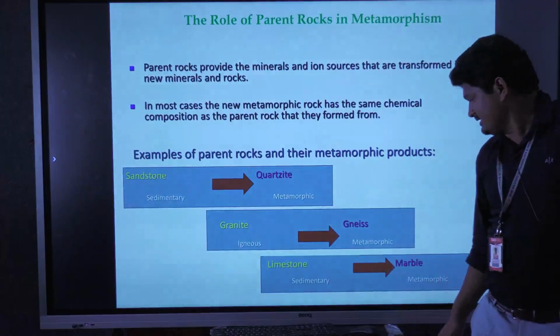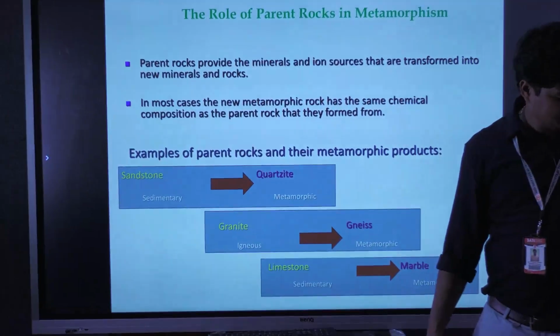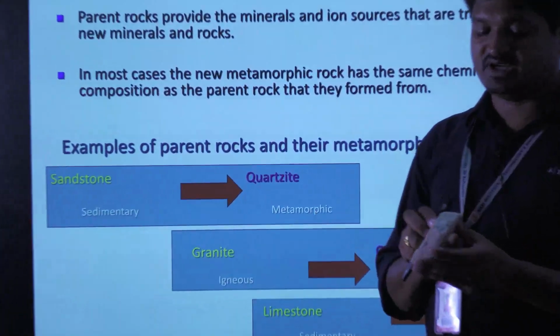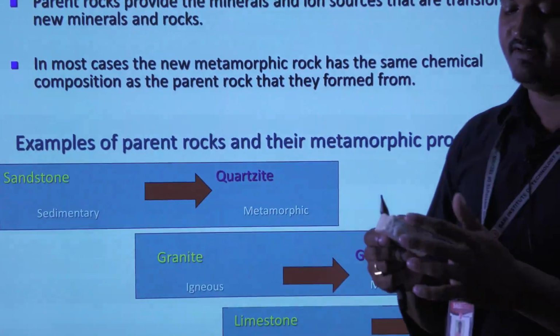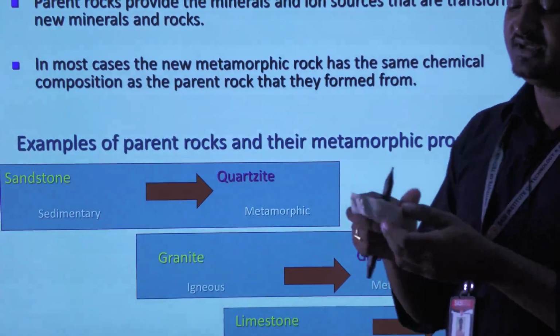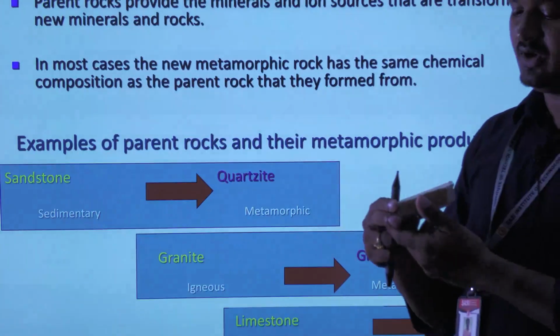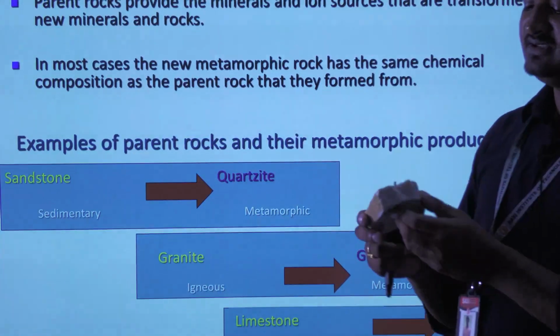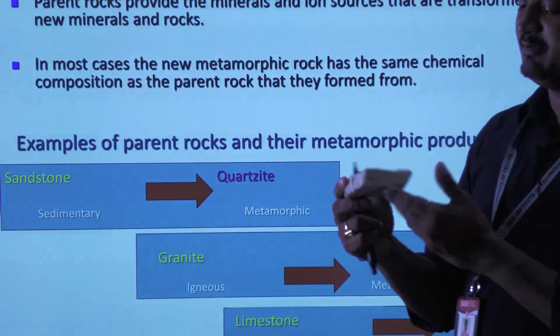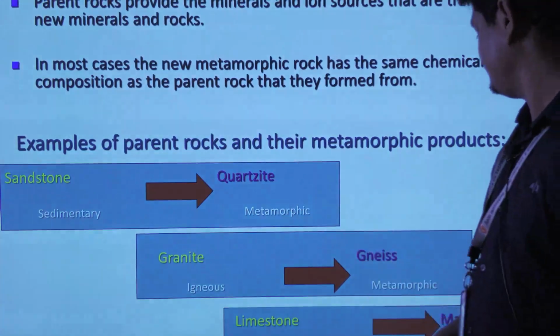Similarly, limestone is a sedimentary rock. After the metamorphosing process, it is formed as marble. This is an example of marble. Before marble, the rock is limestone, and after metamorphism it is formed as marble.